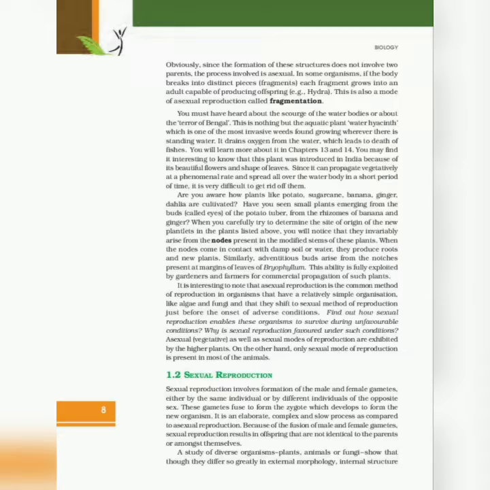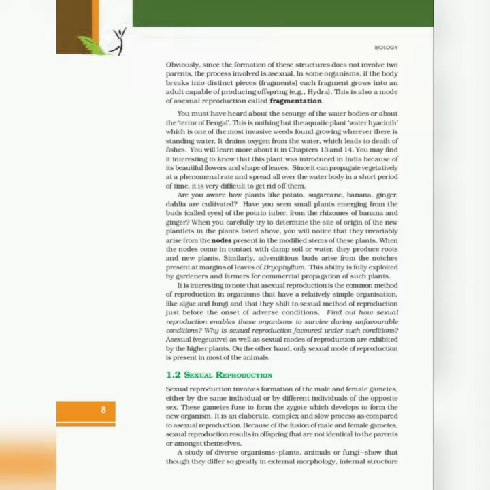Are you aware how plants like potato, sugarcane, banana, ginger, dahlia are cultivated? Have you seen small plants emerging from the buds called eyes of potato tuber, from the rhizomes of banana and ginger?